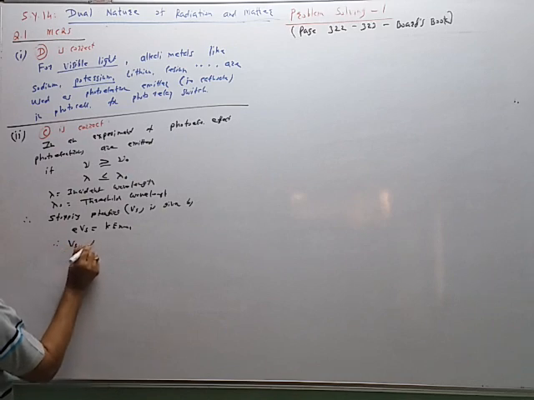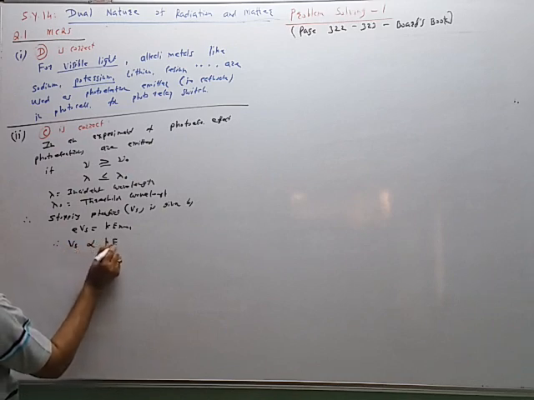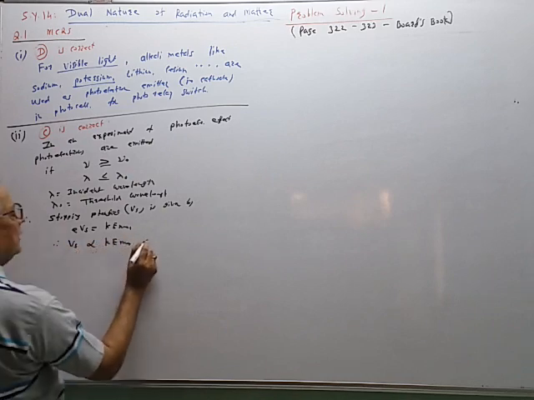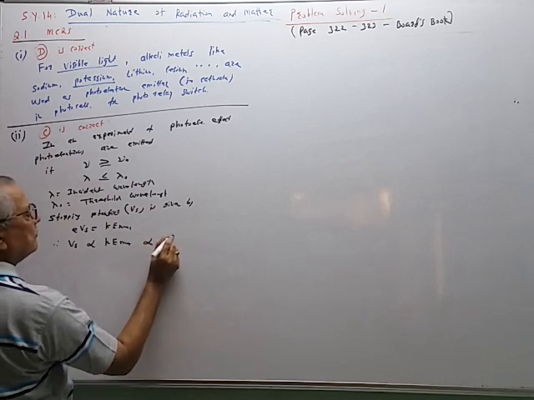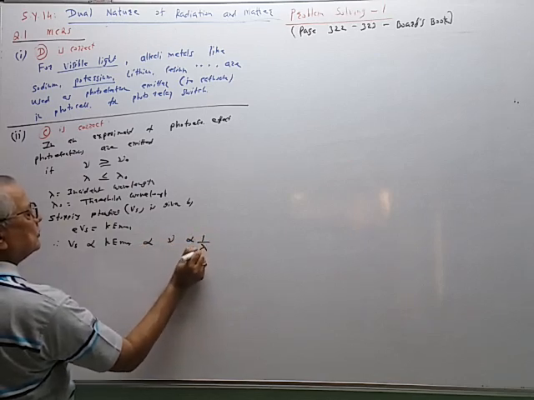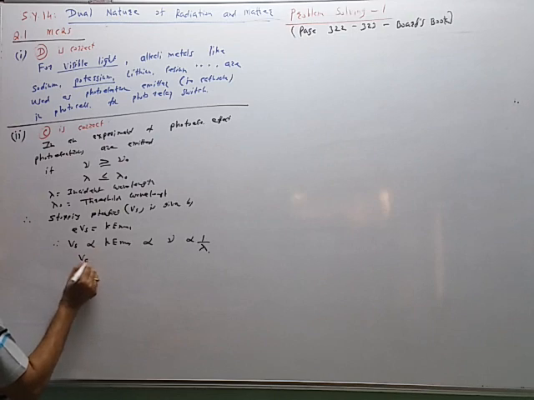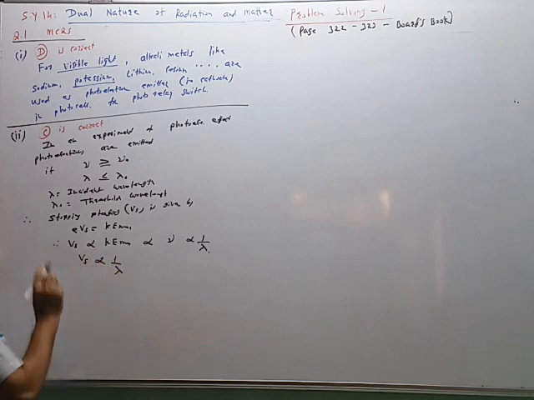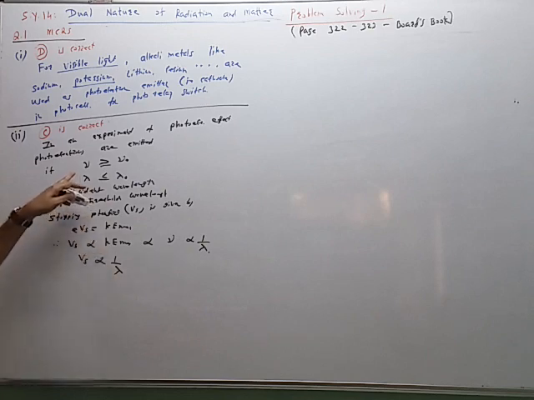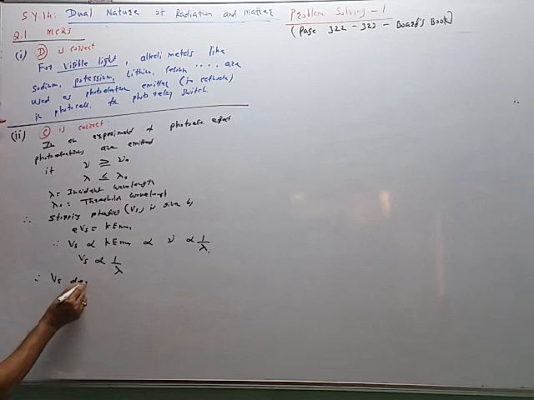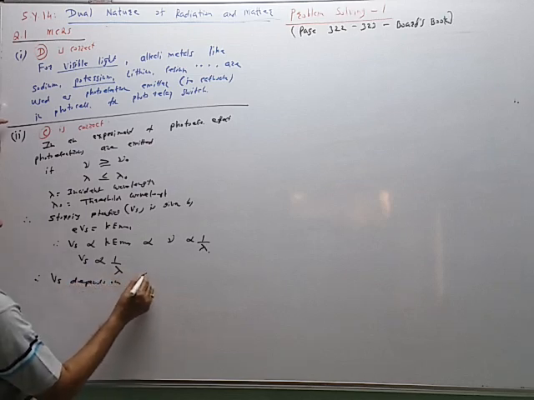Therefore, Vs is directly proportional to K max. K max is directly proportional to the frequency nu. It is inversely proportional to lambda, and therefore Vs is inversely proportional to lambda. So we are using this shorter wavelength. So the stopping potential Vs depends on the shortest wavelength.